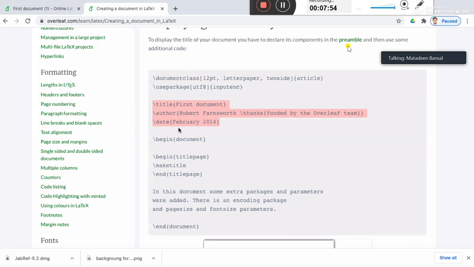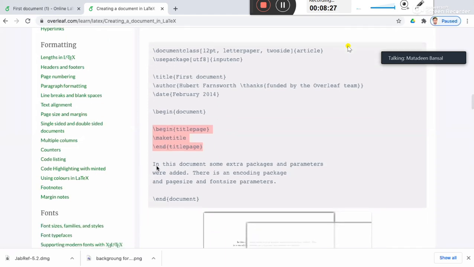That will put today's date, right? Whenever you compile the document, the date will be the date of compilation, all right? Then you have the begin document, and in this begin document, we have these three lines: begin titlepage, maketitle, end titlepage, right? There's a standard statement. So this information, which is title, author, date, everything will be printed on a separate page, all right? And then this statement will be in the next page, and then your end document, right?